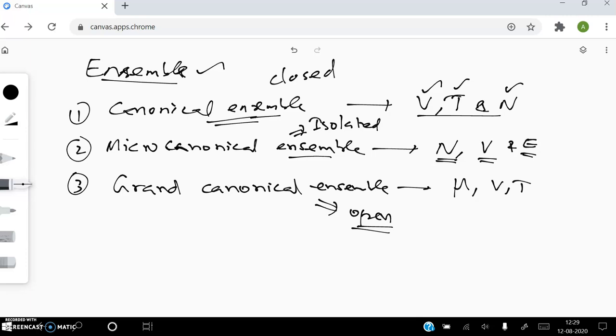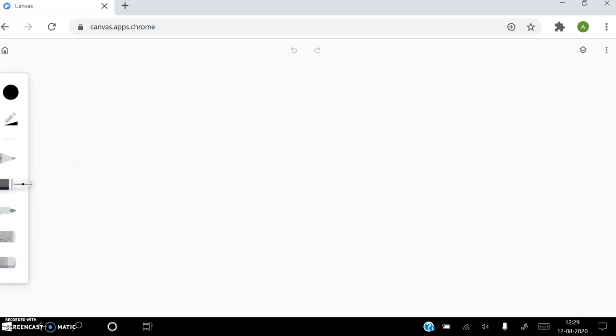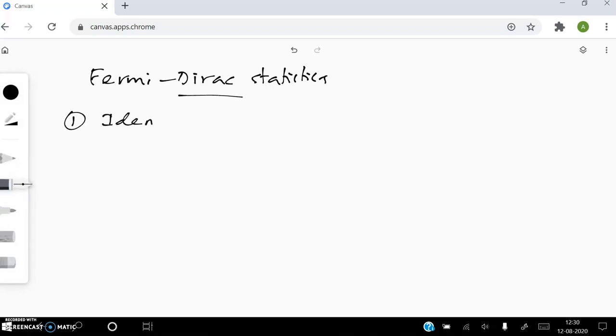Now we'll go to the next statistics, called quantum statistics. The first one is Fermi-Dirac statistics. This statistics is applicable for identical, indistinguishable, and independent particles.